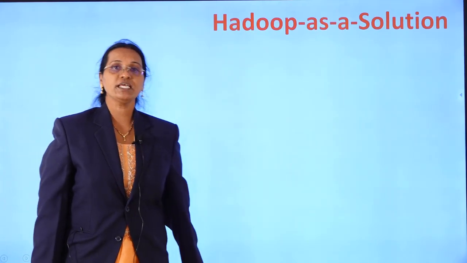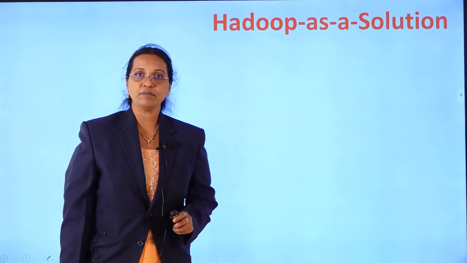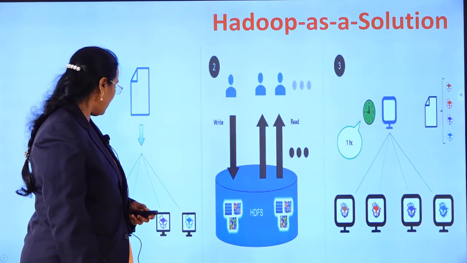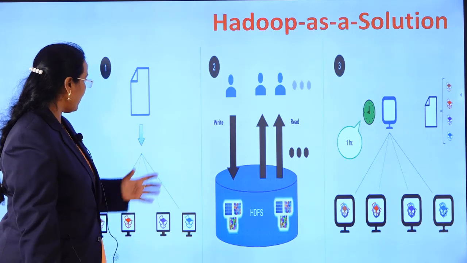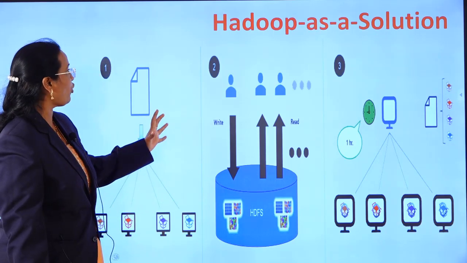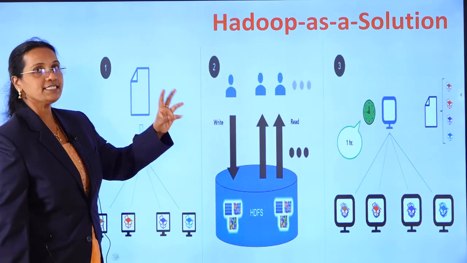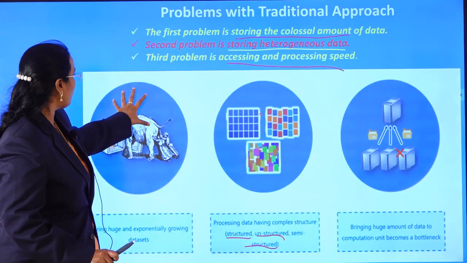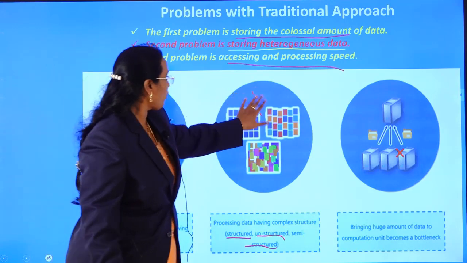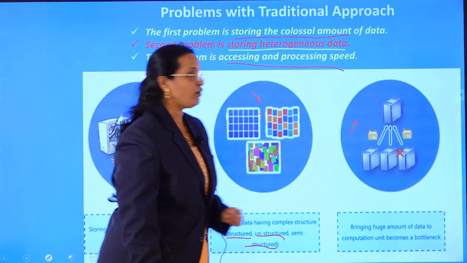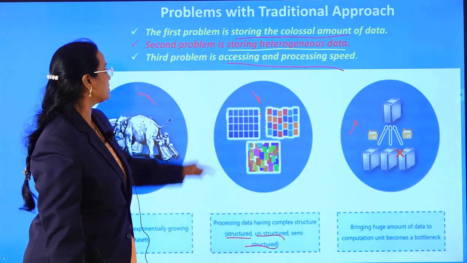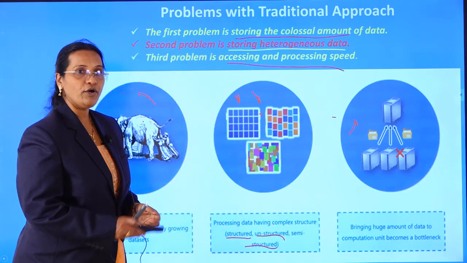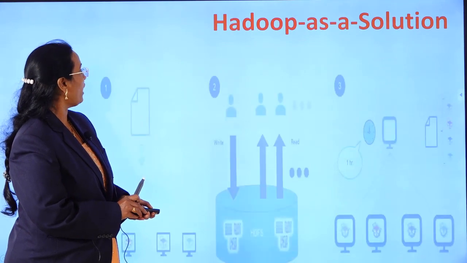So how all these problems can be solved, that we have to see now. The best solution is Hadoop as a solution. How it works, let us see this diagram, the beautiful diagram showing the solution. As I have shown you in the previous slide, this is one problem for us, this is another problem, and this is another problem. I need a solution for each of them. So how do I do that?